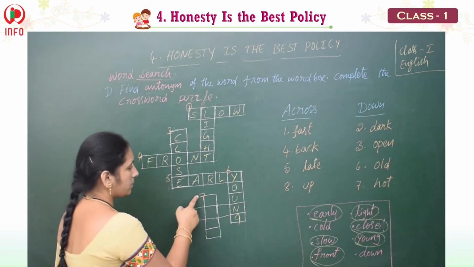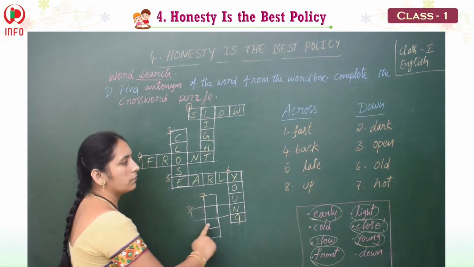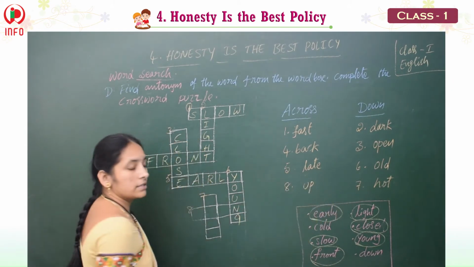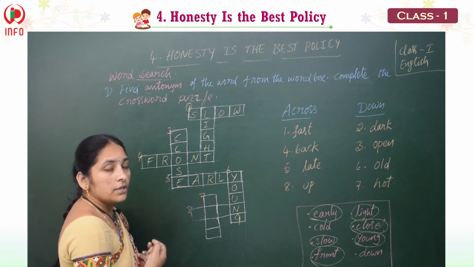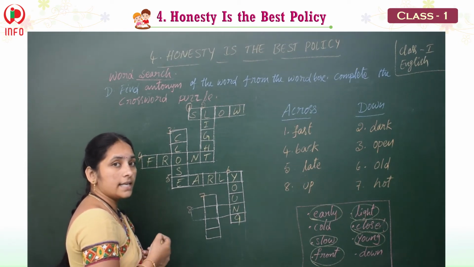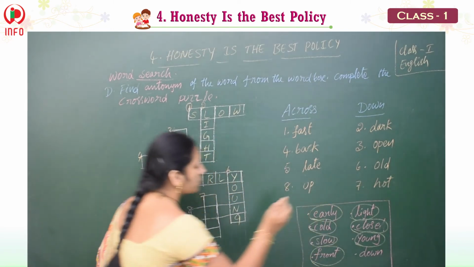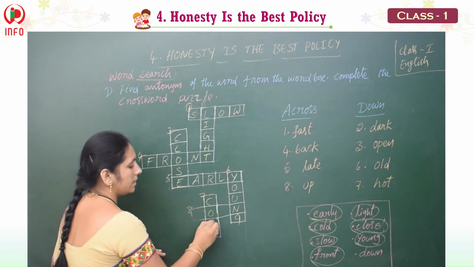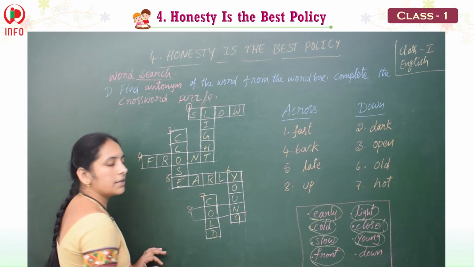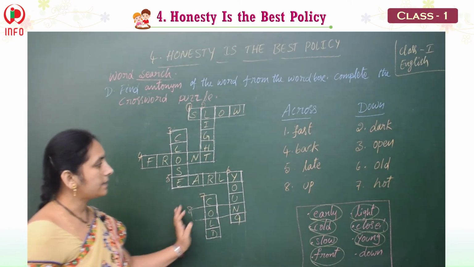Okay. See the next one again, seventh one, also down. What do we have? Hot. It's very hot. So then we can switch on the AC, then it becomes very cold. Hot, cold. So C-O-L-D. Okay, children. And see the next one, eighth across.